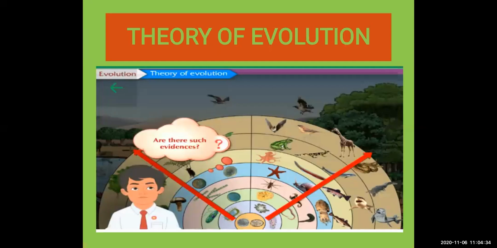Like in your court also, if you have to prove a crime, or you have to prove that you have not done anything, you have to prove that in the court, in front of the judge or the lawyer. So like that, for the theory of evolution, the scientists have given different evidences to prove it. Means in the starting there was a simple organism which has shown the changes which we called evolution. So many evidences have been given by the scientists to prove this. We will see that one by one, students.